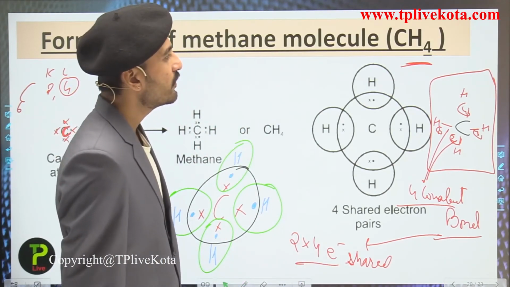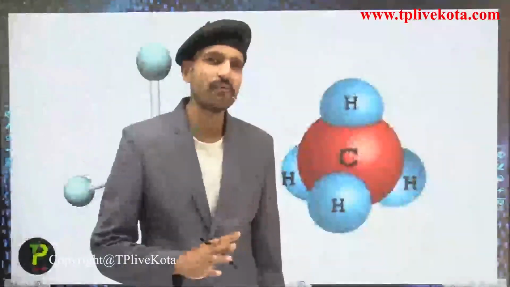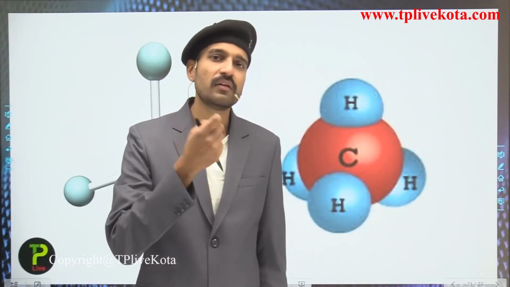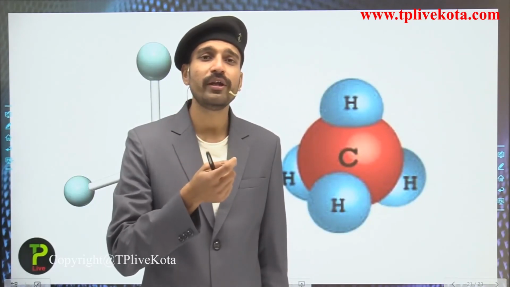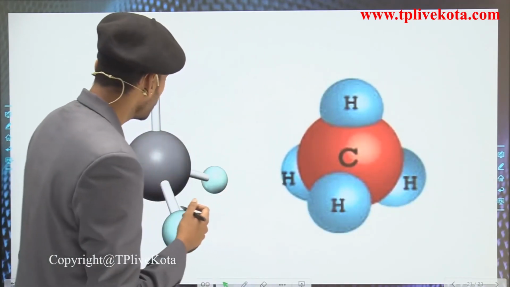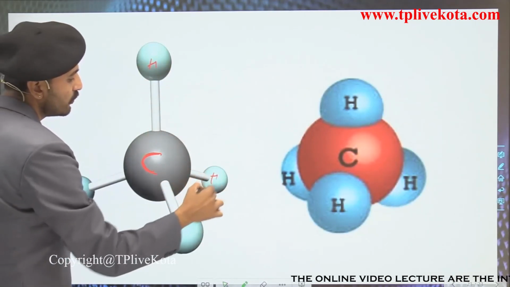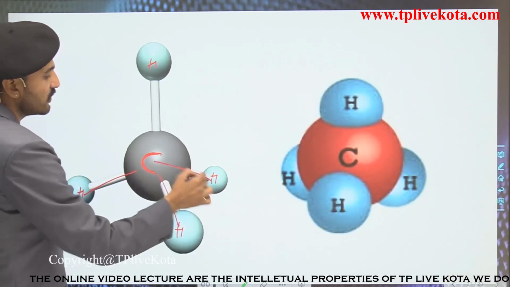Now students, this we have seen for the methane molecule, and we have discussed so many examples over here. I hope that the concept of the Lewis dot structure and covalent bonding is clear to you. If this is representing the carbon and these are representing the hydrogen, we can represent the bonds with a dash, that is this dash, second dash, third dash and fourth dash.